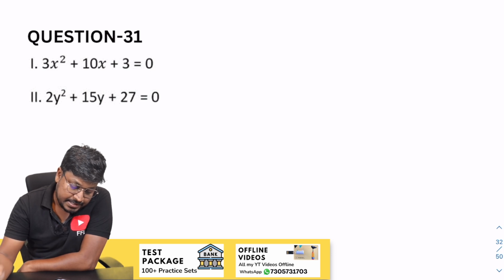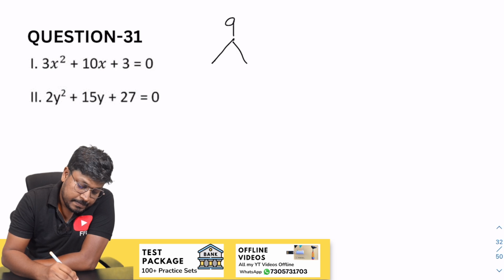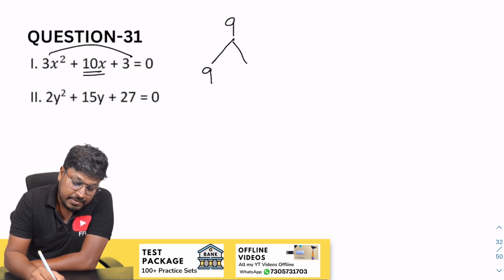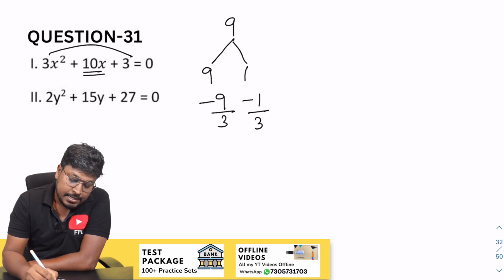Yes. 31st question. So 3 into 3 will be 9, right? So we have to get 10. So 9 and 1 will be 10. So minus 9 minus 1 divided by 3, divided by 3. So this will be minus 3, minus 1 by 3.